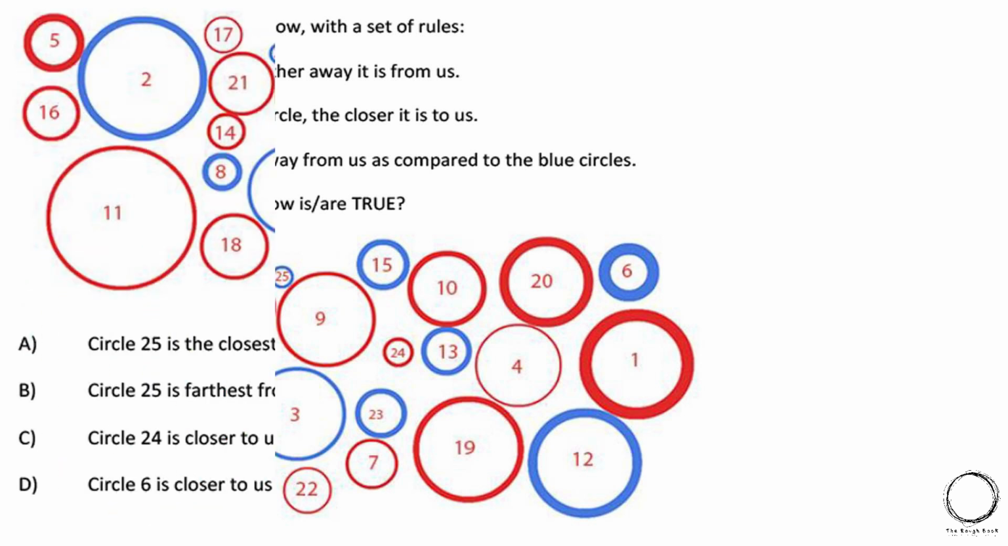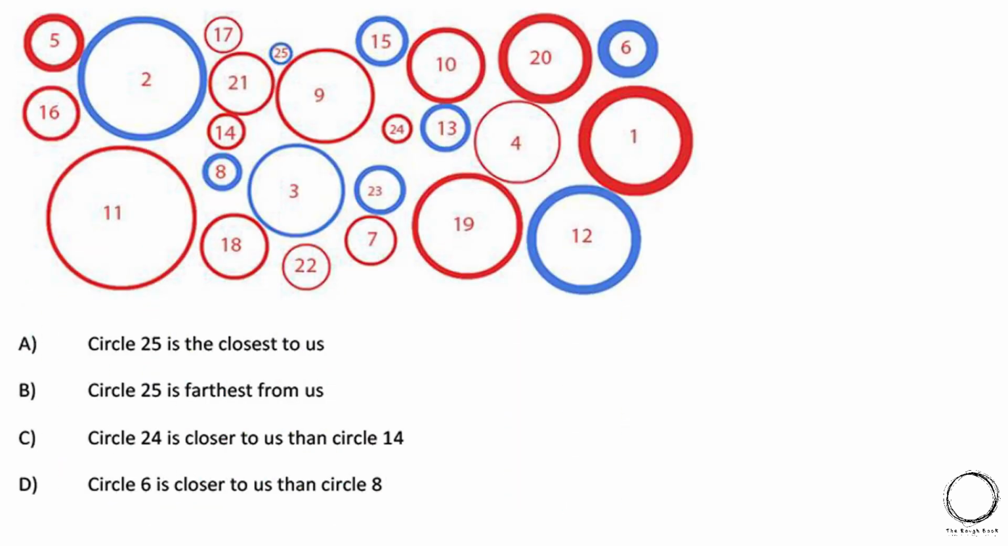And here are the options: A, circle 25 is closest to us, B, circle 25 is farthest from us, C, circle 24 is closer to us than circle 14, D, circle 6 is closer to us than circle 8. So looking at the constraints given above, circle 25 is closest to us as it is the smallest, and circle 25 is closer to us than circle 14 as it is smaller than circle 14.